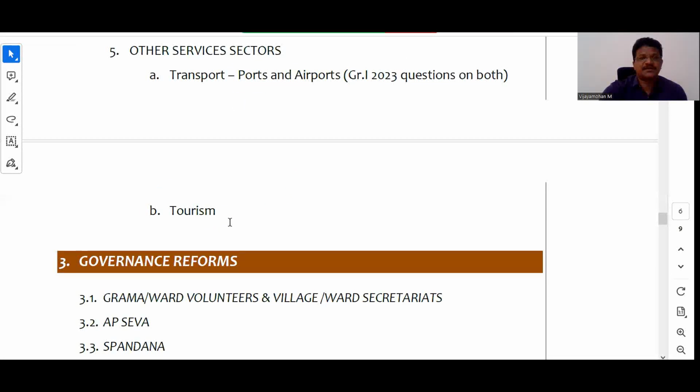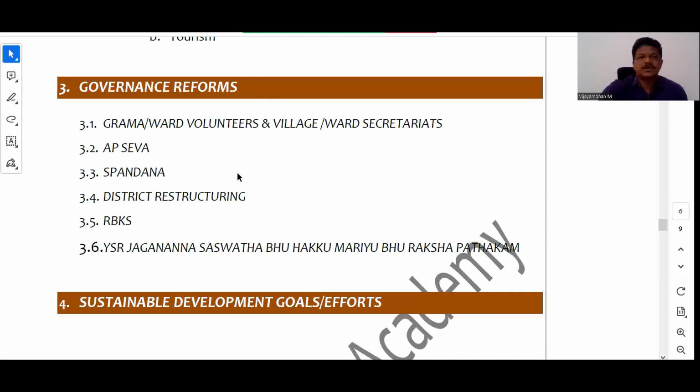ఇంకా then governance reforms. So governance reforms ki AP government has given a big scope. If you read the AP socioeconomic survey, then there was one separate chapter related to governance reforms. So governance reforms సంబంధించి ఒక separate chapter ని ఇవ్వడం జరిగింది AP socioeconomic survey. అంతేకాకుండా recently concluded APPSC Group 1 mains examination లో there was essay question related to గ్రామ వార్డ్ వాలంటీర్స్ అండ్ విలేజ్ వార్డ్ సెక్రటేరియట్స్. దీని గురించి ఒక ఎస్ఏ క్వశ్చన్ కూడా అడగడం జరిగింది, రైట్?